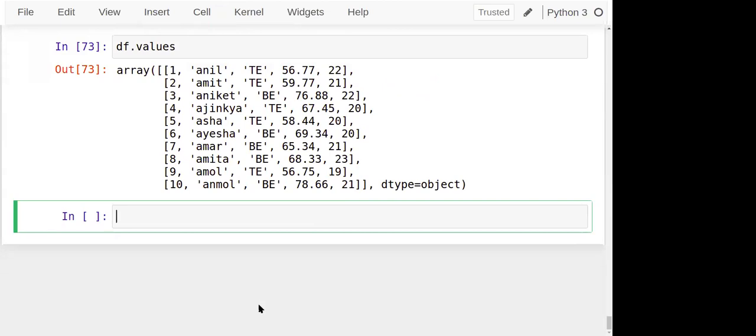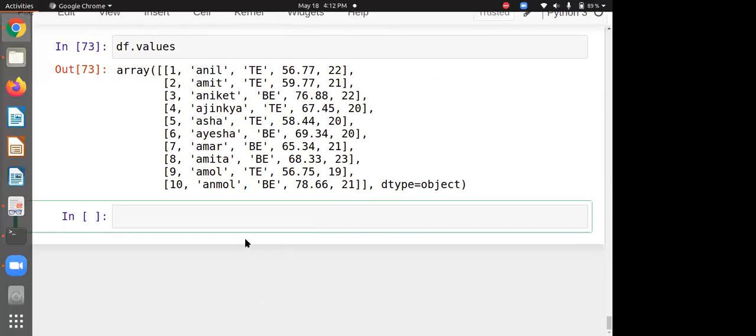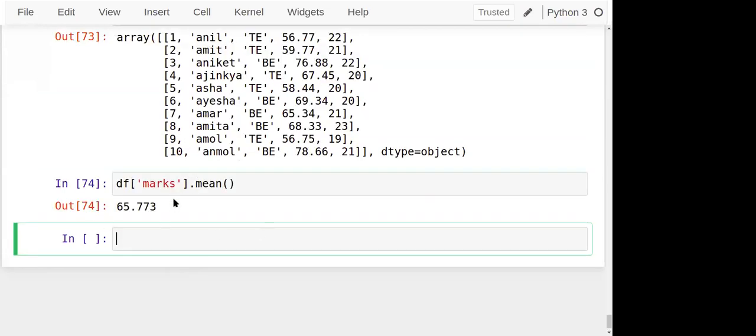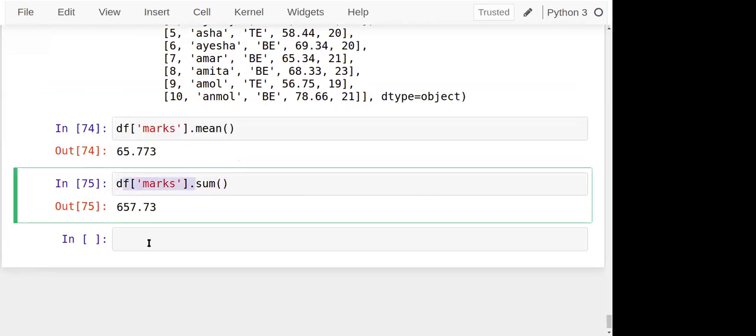And we can have some set of functions also. We can make use of some functions, some methods, by which structured data analytics is possible. It's very interesting to see that we don't have to write complex code to perform the operations. For example, I want to calculate the average of the marks. So you can use mean. Or I want to do the addition of all, so df of marks dot sum. Many such methods are present that I can apply.